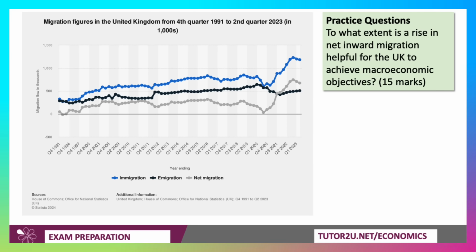12 marks done. 15 mark. Let's have a look at a 15 mark question. To what extent is a rise in net inward migration helpful for the UK to achieve macroeconomic objectives?